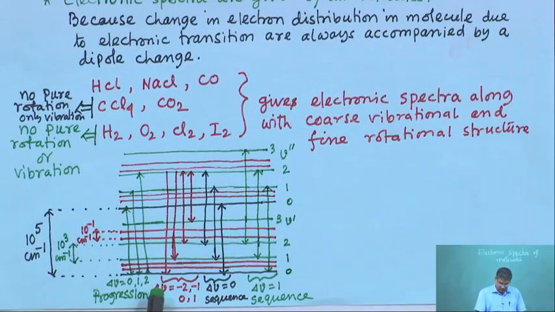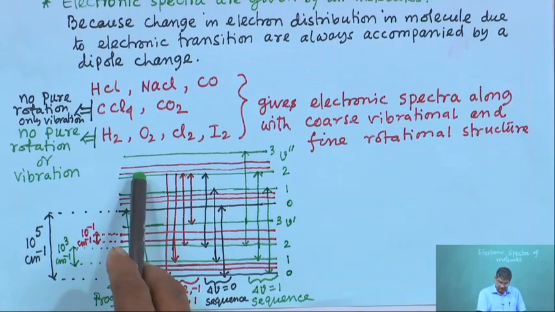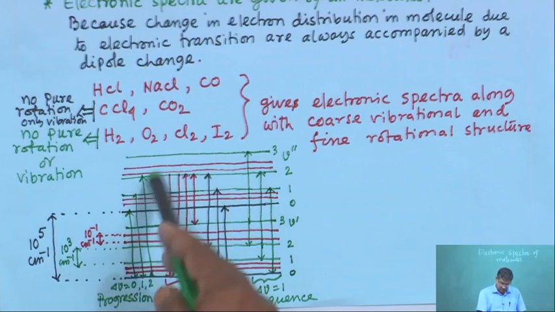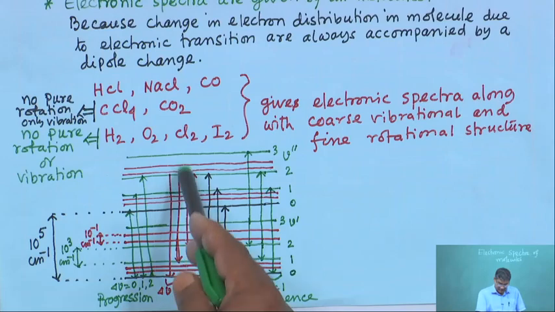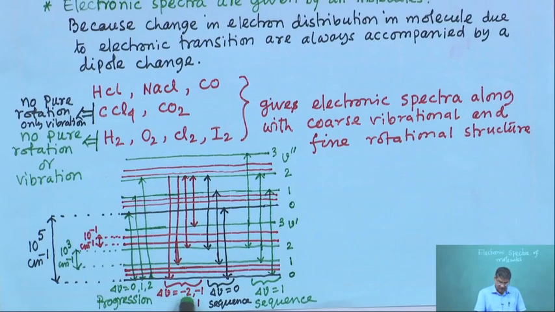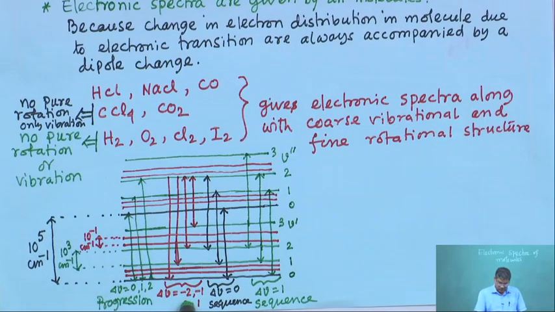Okay. Similarly, from V double dash equal to 0 to V dash equal to 2. So, this is the progression. Similarly, another set we have shown here, del V equal to -2, -1, 0, 1. So, this is also called progression.